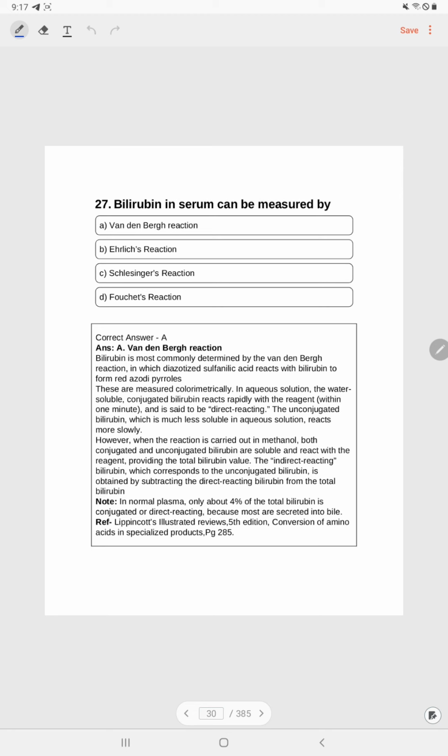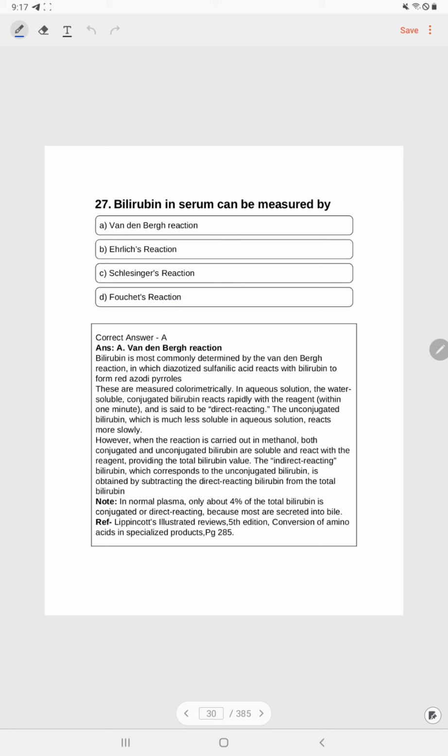Alkaptonuria related topic. Question number 27. Bilirubin in serum can be measured by A. Van den Bergh reaction, B. Ehrlich reaction, C. Schlesinger's reaction, D.